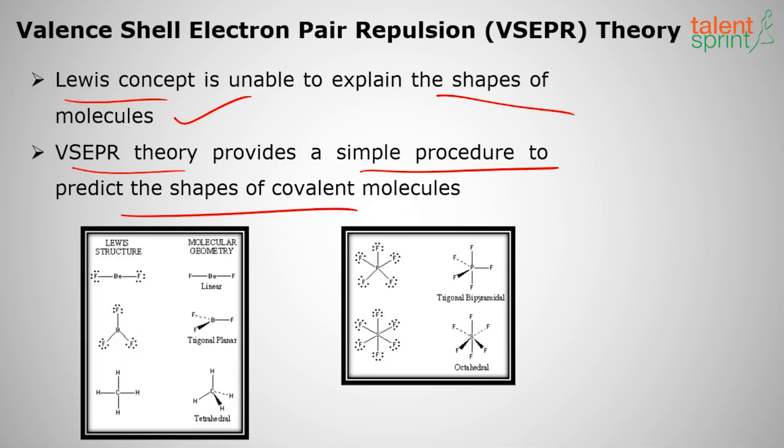It says if there are two bonds, it is linear. If there are three bonds, it is trigonal planar. If there are four bonds, it is tetrahedral. Five means trigonal bipyramidal, and six means octahedral. Like that, different numbers of bonds will have different shapes. This is explained by the valence shell electron pair repulsion theory.